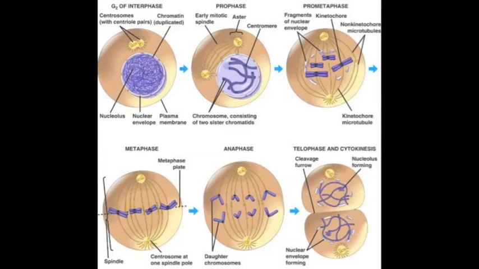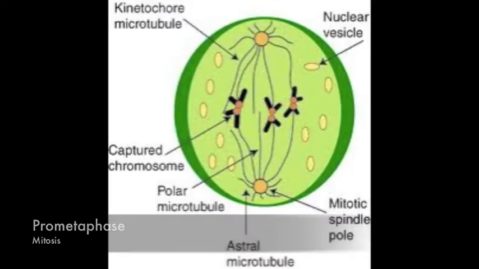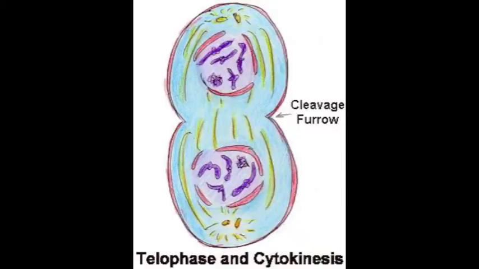The cellular processes of mitosis and cytokinesis are responsible for the production of the 200 trillion somatic cells that make up the average human body. Mitosis results in two genetically identical daughter cells through the steps of interphase, prophase, prometaphase, metaphase, anaphase, telophase, and cytokinesis. Interphase accounts for approximately 90% of the cell cycle.